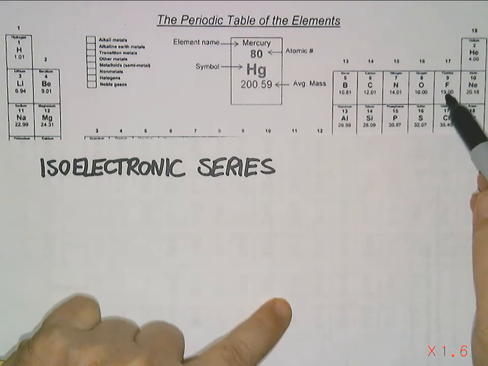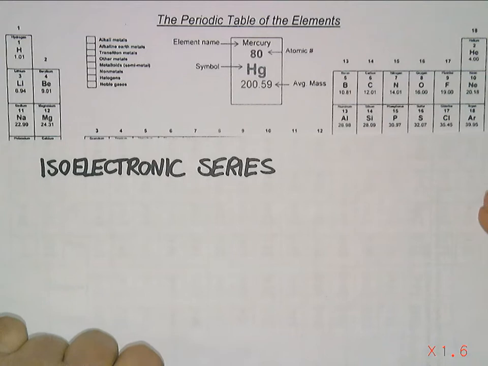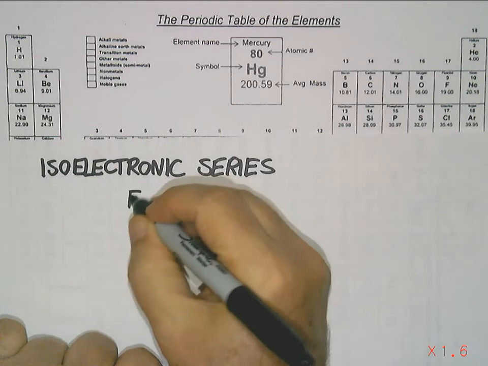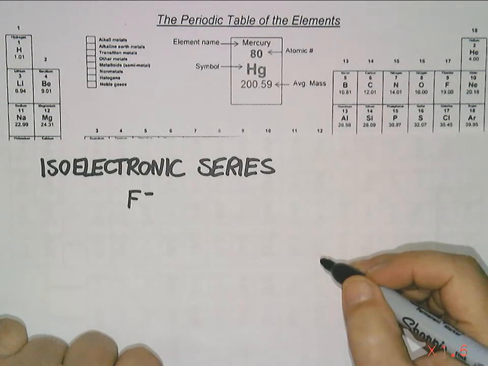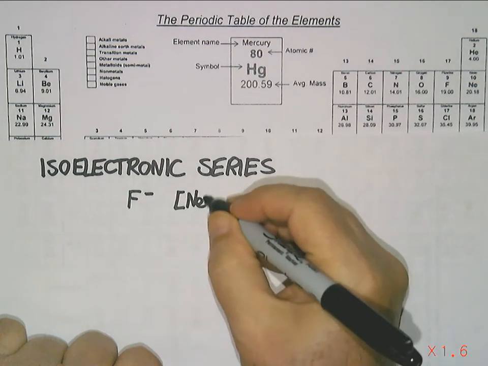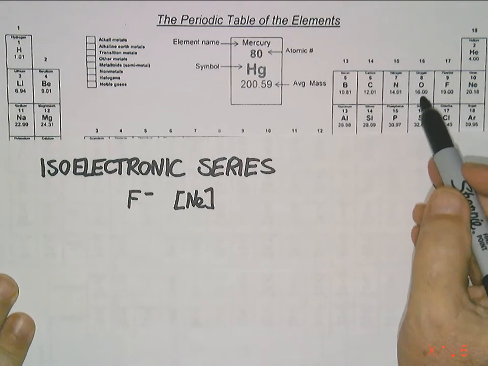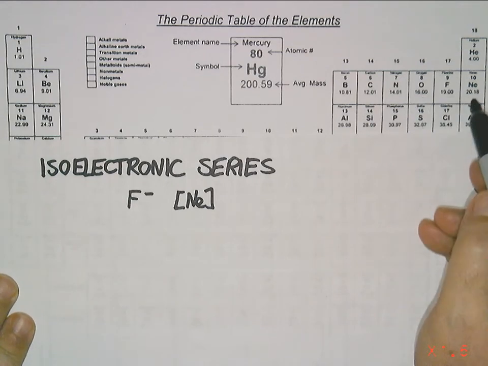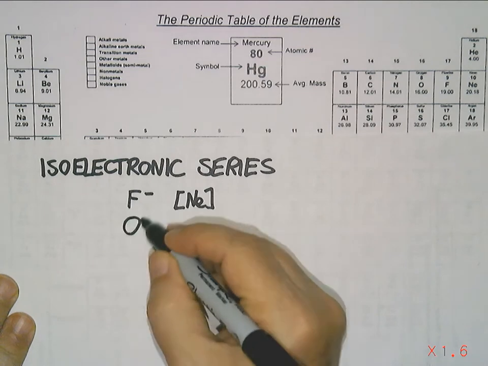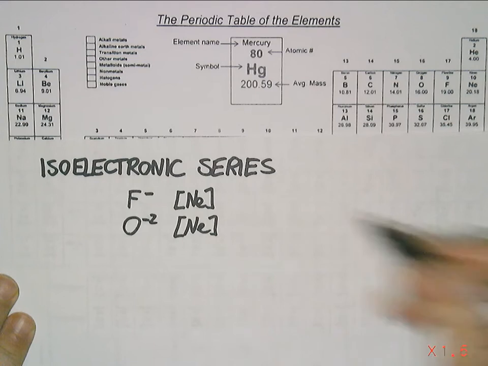For example, fluorine can pick up an electron and attain a neon configuration. If it picks up an electron, it's going to be an F-, and F- will have then the neon configuration. We said oxide can pick up 1, 2 electrons to give it a -2 charge and get a neon configuration.